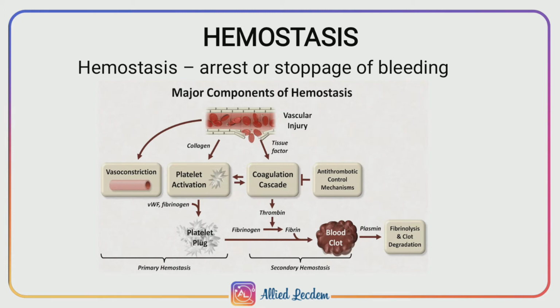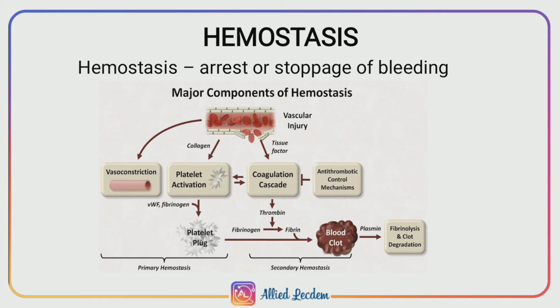Stage 1 is the vasoconstriction. Immediately after the injury, the blood vessel constricts and it decreases the loss of blood from the damaged portion. The process of vasoconstriction is purely a local phenomenon. When the blood vessels are cut, the endothelium is damaged and the collagen is exposed. Platelets adhere to this collagen and get activated. The activated platelets secrete a substance called serotonin and other vasoconstrictor substances, which causes vasoconstriction of the blood vessel.